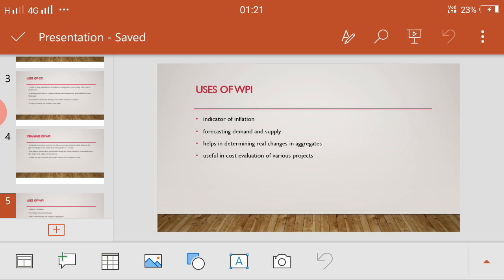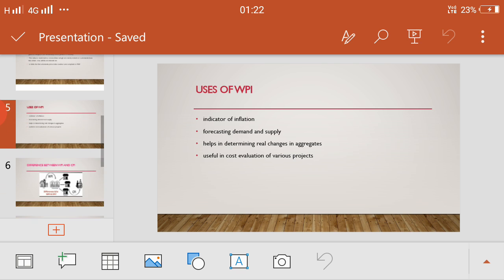Okay. Now come to another use of WPI. It is useful in cost evaluation of various projects. So it helps in cost evaluation of various projects, meaning for all the economic projects, to evaluate the cost and expenditure, this WPI helps. So now this is all about CPI and WPI.